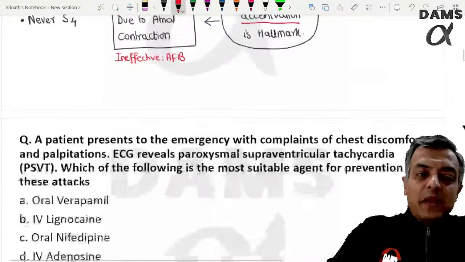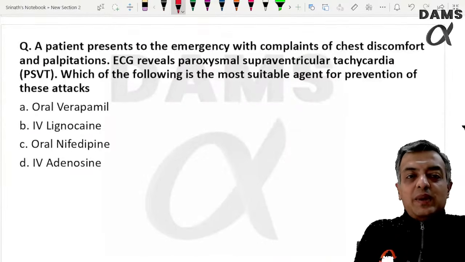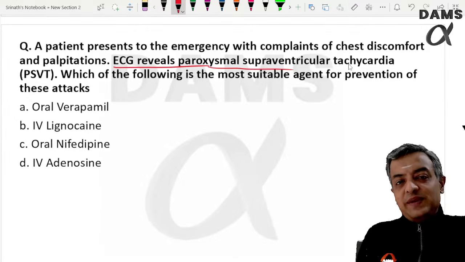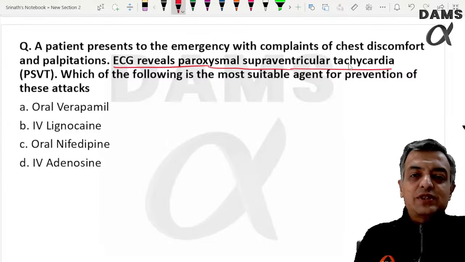Take this forward. A patient presents to emergency with chest discomfort and palpitation. The ECG shows PSVT. I think this is one of the easiest questions.